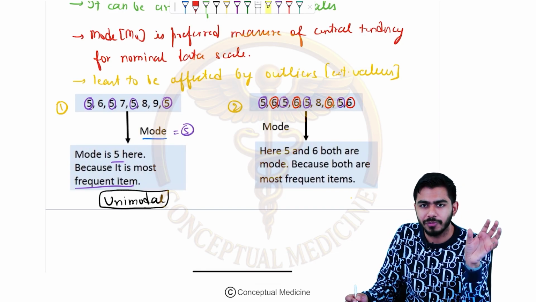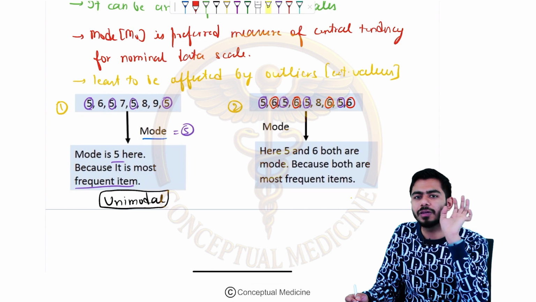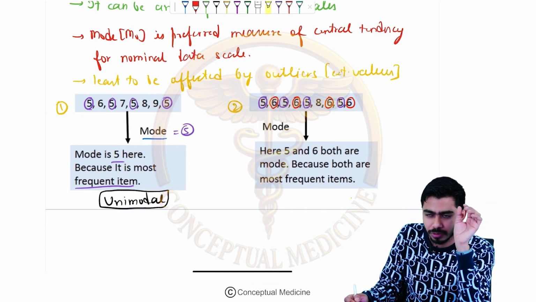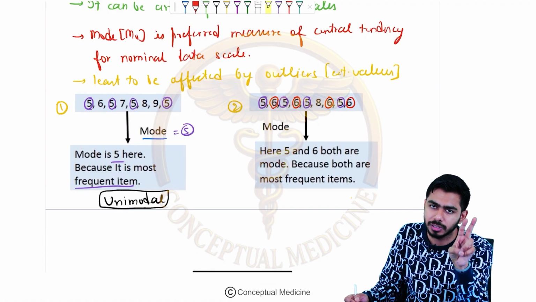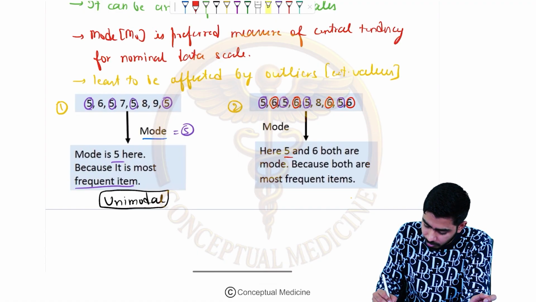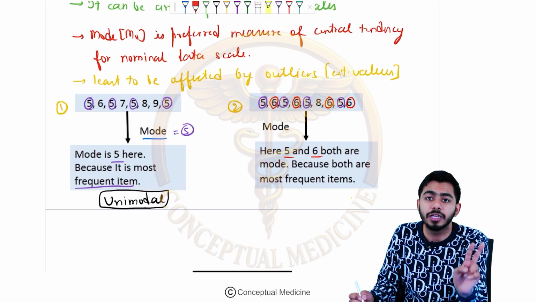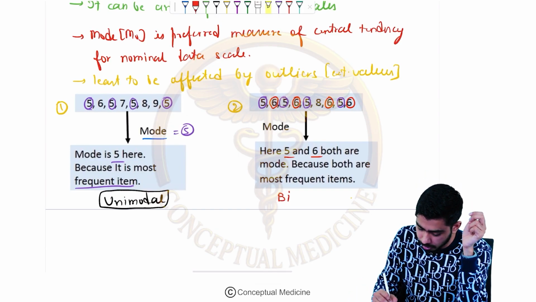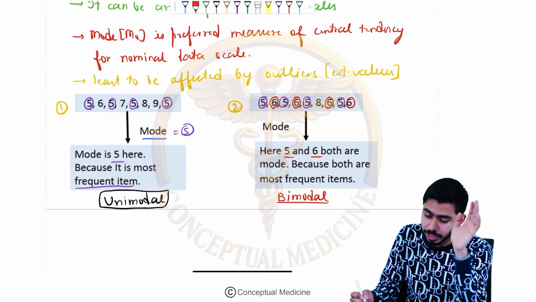Here, why? 5 and 6, both of them are sharing the trophies, both of them are sharing the answer. So here 5 and 6 both will be considered as the answer. So here the mode will become 5 and 6. So both are there. But because we are getting 2 modes, this kind of distribution will be called the bimodal distribution.